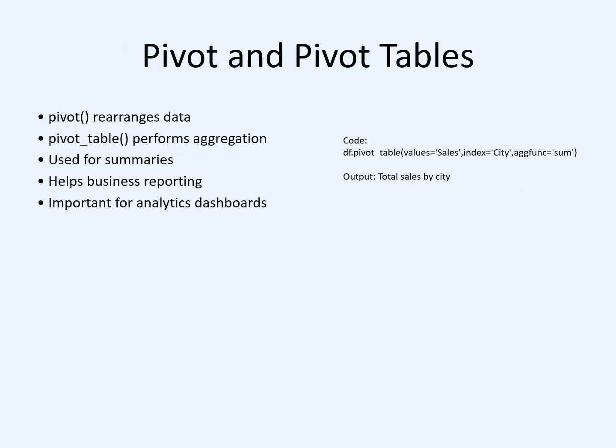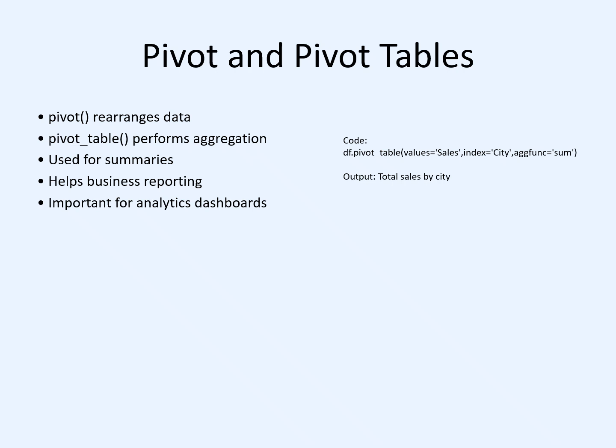Pivot and pivot tables. The pivot function is used to rearrange or reshape data by changing the structure of rows and columns. It helps convert data into a format that is easier to read and analyze. The pivot_table function is an advanced version of pivot. It not only reshapes the data but also performs calculations like sum, average, count, minimum, and maximum values. These functions are mainly used for creating summaries for large datasets.